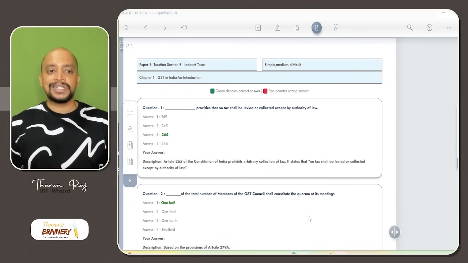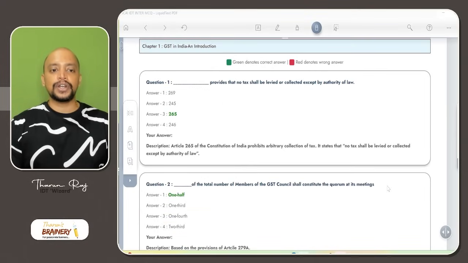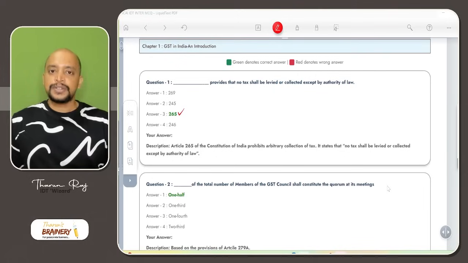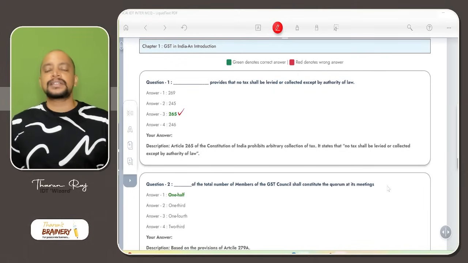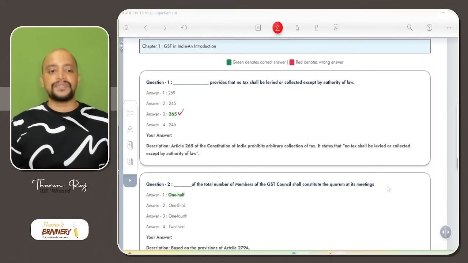Chapter 1, GST in India, an introduction. In that, question number 1: dash provides that no tax shall be levied or collected except by authority of law. Actually, the answer for this is Article 265 of the Constitution, which says that the power to levy tax is derived under Article 265 of the Constitution by the government. So therefore arbitrary collection of tax should not be there. Except by authority of law, the tax cannot be collected. So that's what Article 265 says.